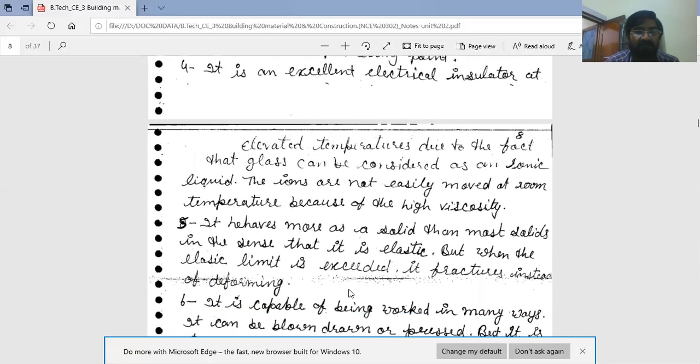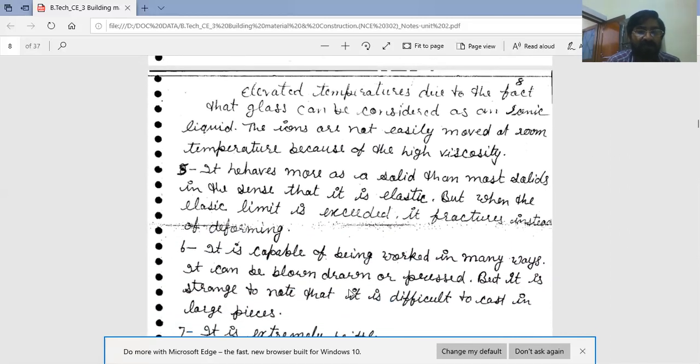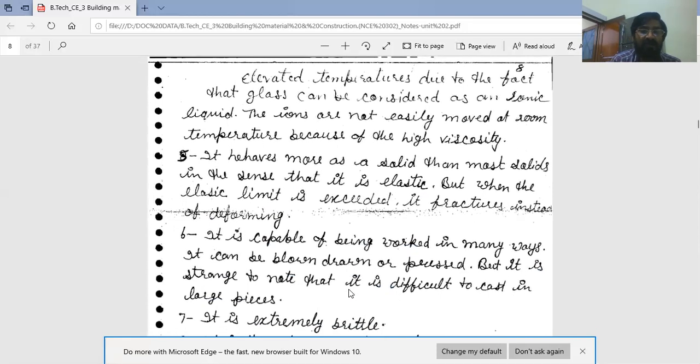Fifth, it behaves more as a liquid than most solids in the sense that it is elastic, but when the elastic limit is exceeded, it fractures instead of deforming.